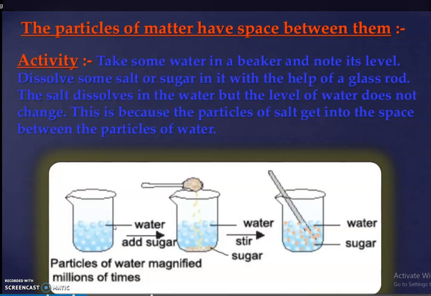And we are going to dissolve salt or sugar. Take a spoon or spatula of salt, add it to this and stir it with a glass rod. This equipment is known as a glass rod. It will dissolve, and after that check the water level. The water level will be the same. Where has the salt gone?